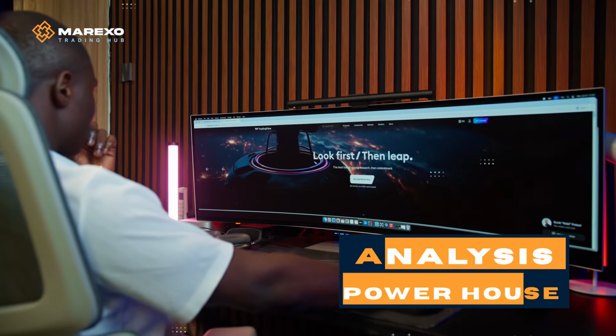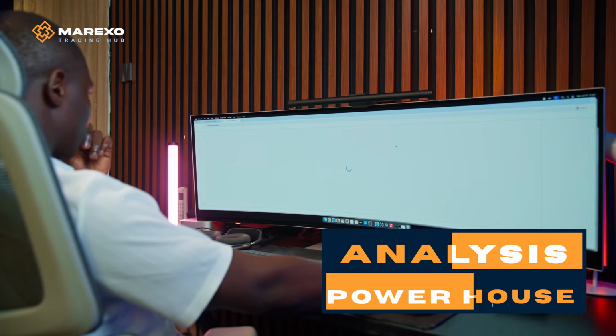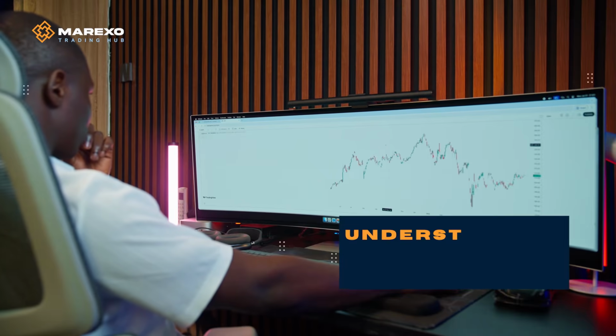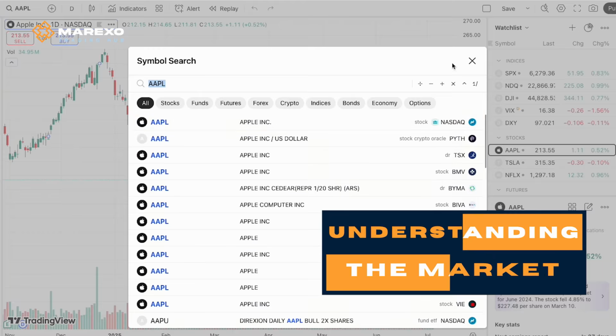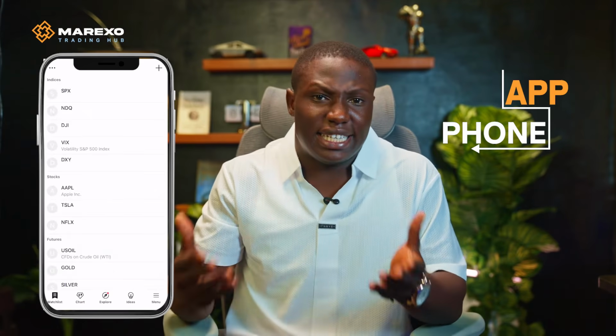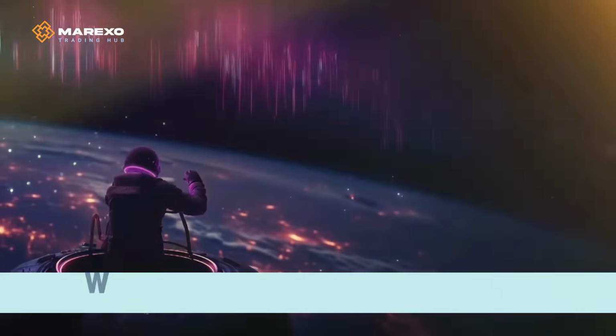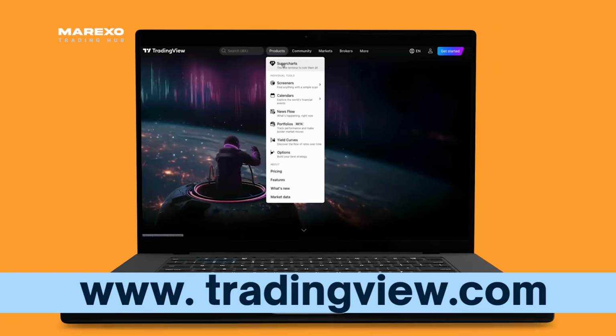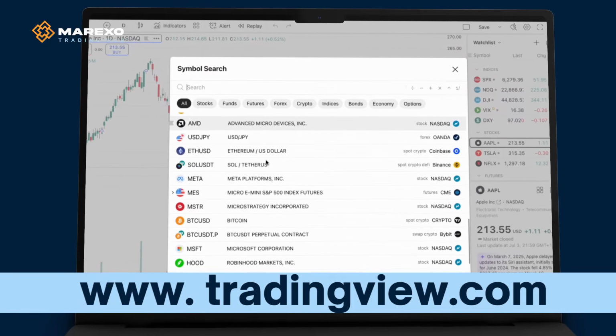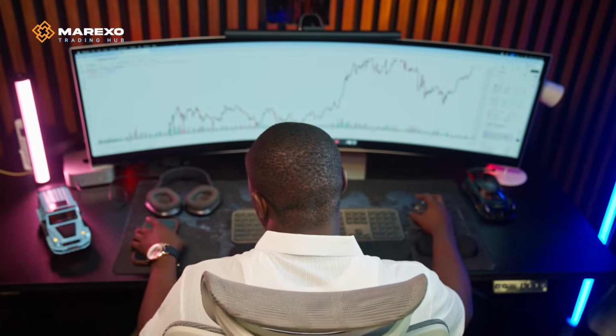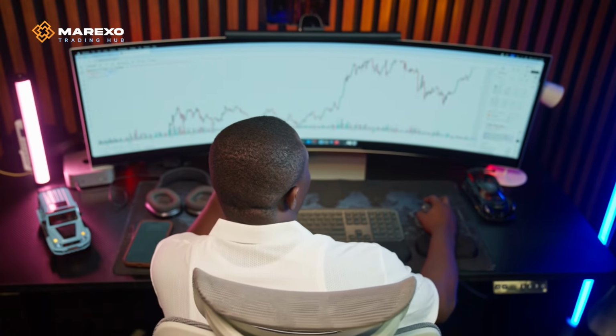First up, TradingView. This is your analysis powerhouse. Before you even think about placing a trade, you're here understanding what the market is doing at that moment. There are 2 main ways to access it: the website and the app for your mobile phone. And yes, it's absolutely free. Just visit tradingview.com on your computer, navigate to products, then super chats to see all the different forex pairs. For your phone, grab the TradingView app from AppStore or Playstore.